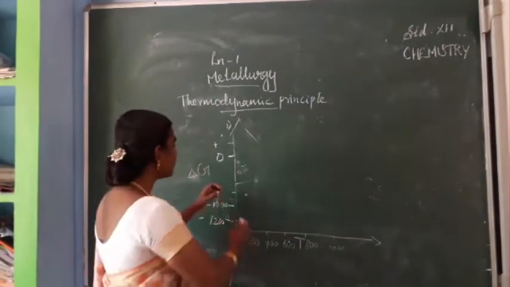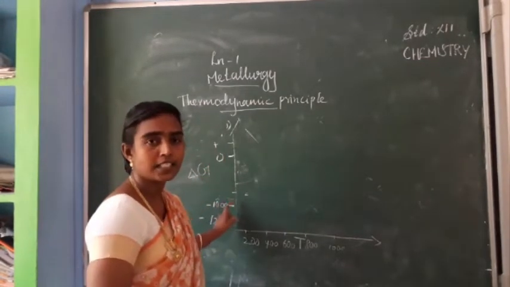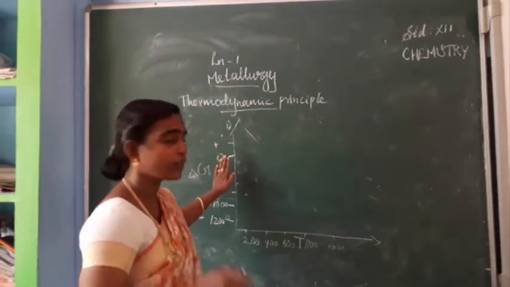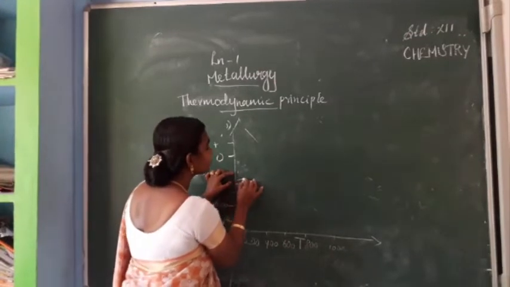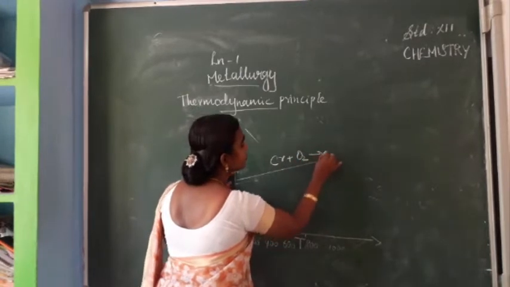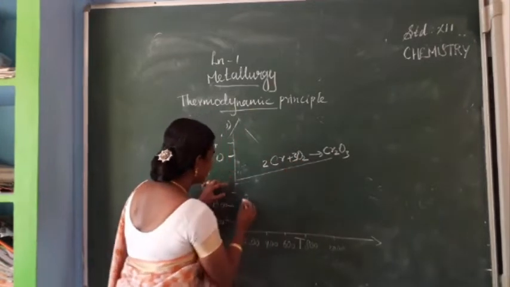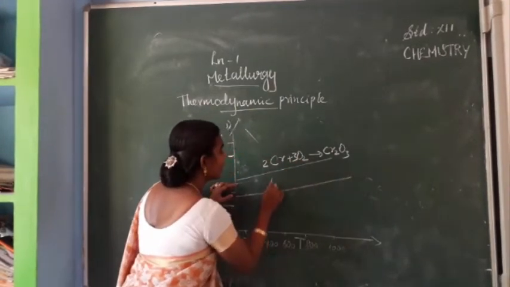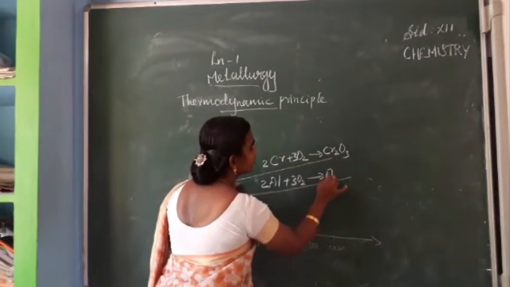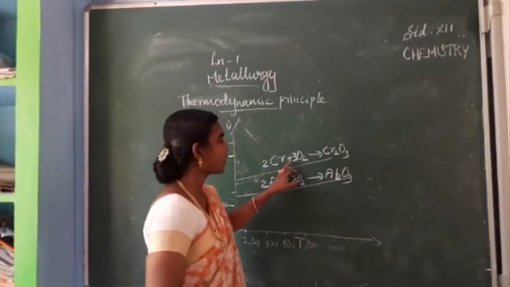First, here the temperature and delta G values are not marked correctly, but you have to learn from page number 11, where you can see them. So I am drawing it like this. This graph is for aluminium, aluminium oxide and chromic oxide.